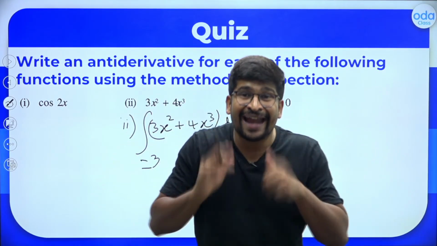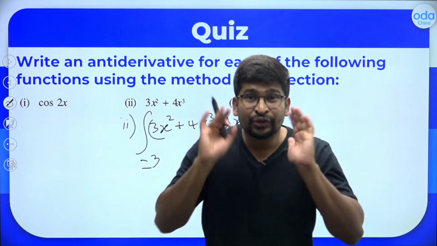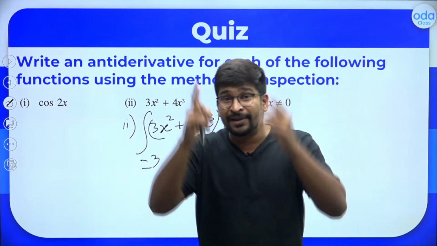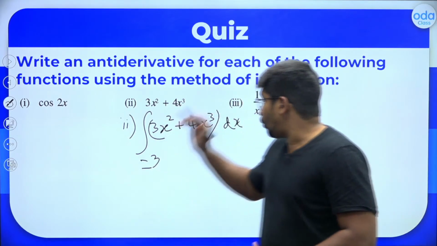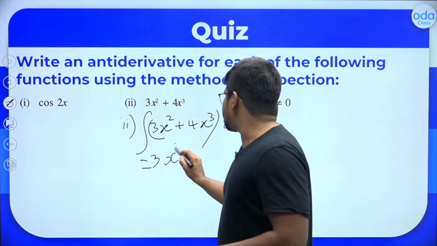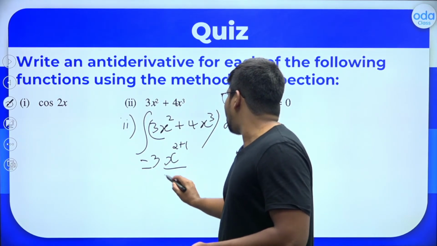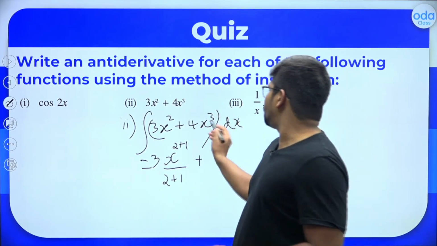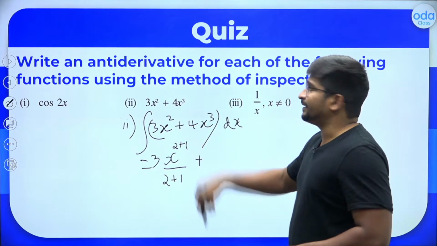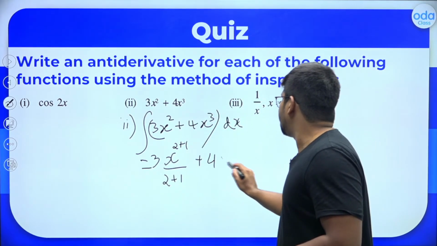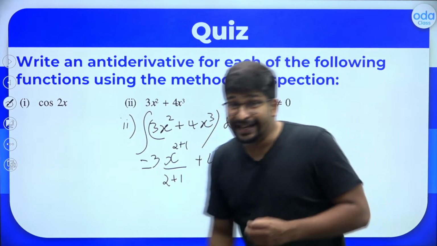Do you see an x raised to n formula? You know that the integral of x power n is x power n plus 1 divided by n plus 1. So what will be the integral of x square? The integral of x square will be x raised to 2 plus 1 divided by 2 plus 1. Fair enough? Plus again, let's move to the next one. What is here in the next term? Next term is 4x cube. So 4 times, again, the integral of x cube.